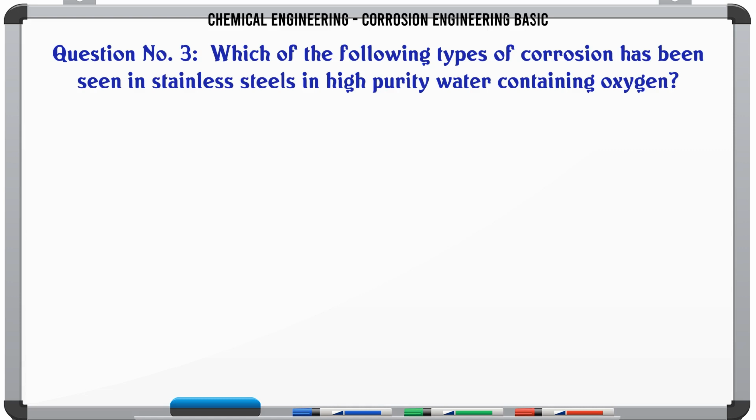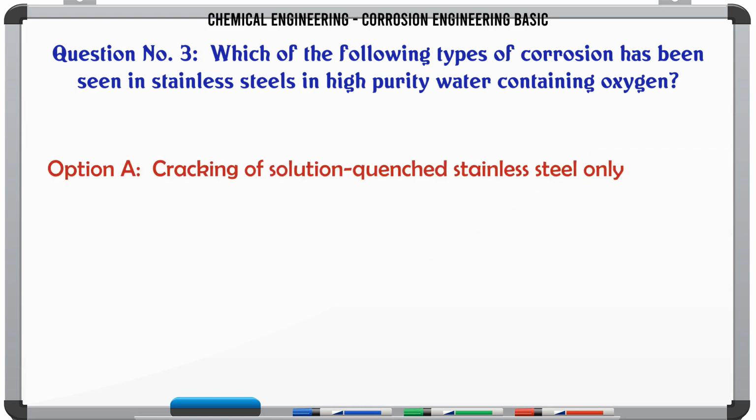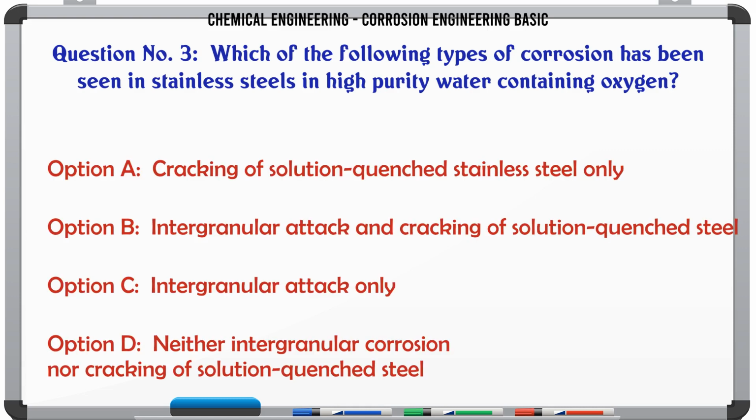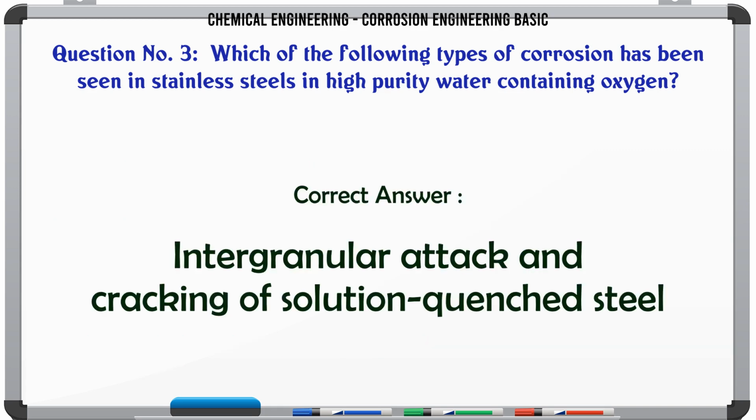Which of the following types of corrosion has been seen in stainless steels in high purity water containing oxygen? A. Cracking of solution quenched stainless steel only. B. Intergranular attack and cracking of solution quenched steel. C. Intergranular attack only. D. Neither intergranular corrosion nor cracking of solution quenched steel. The correct answer is intergranular attack and cracking of solution quenched steel.